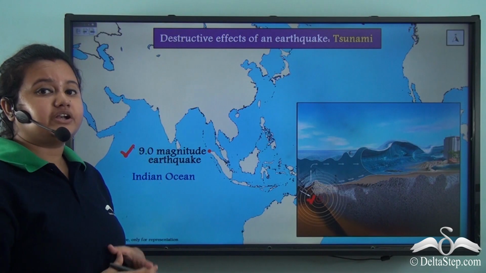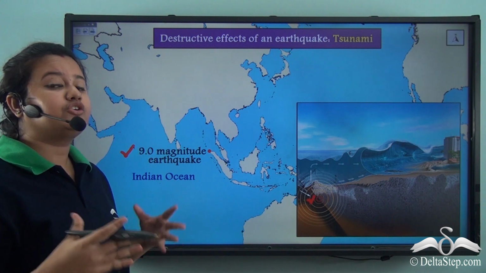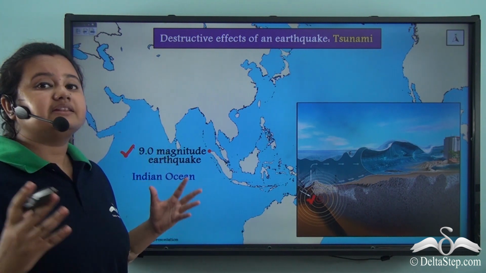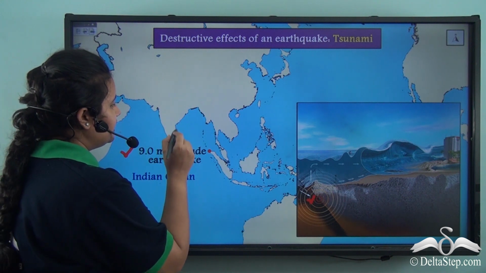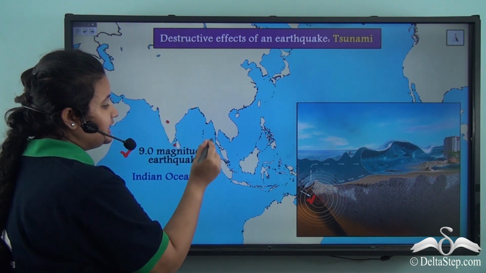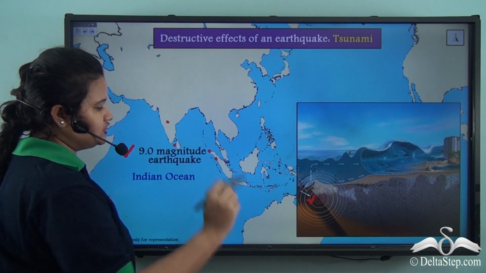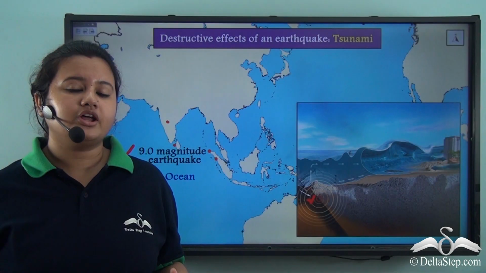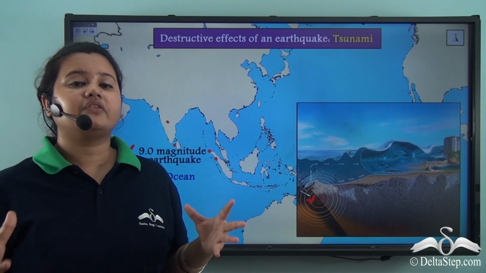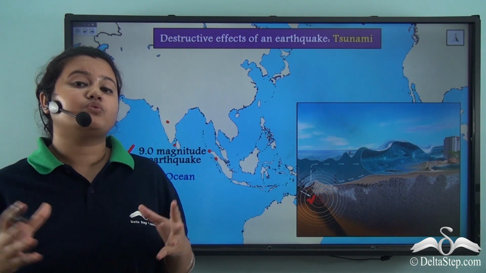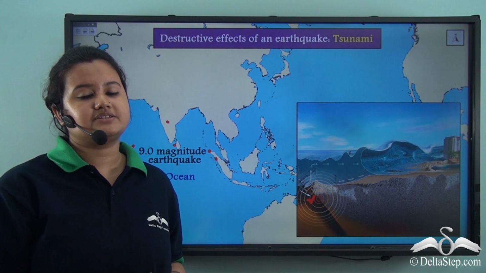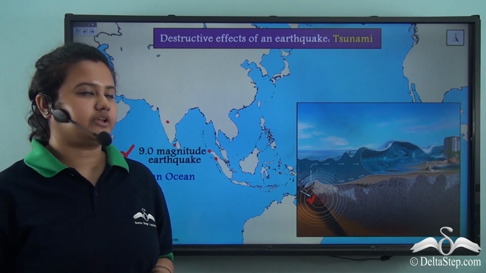This earthquake produced large sea waves, or triggered a tsunami, and this tsunami affected the surrounding countries of Sri Lanka, India, Malaysia, Thailand and Indonesia. The tsunami also took away more than 2 million lives. In fact, this tsunami is one of the deadliest natural disasters ever recorded in history.